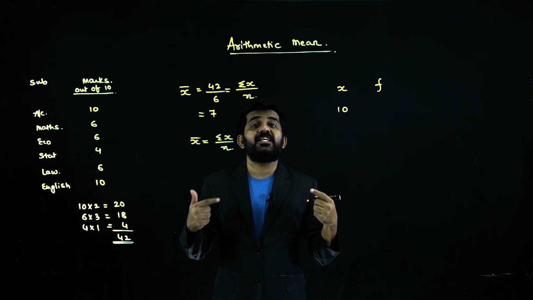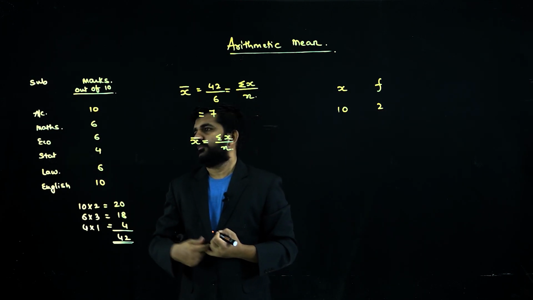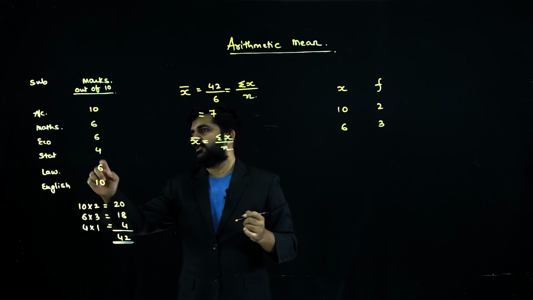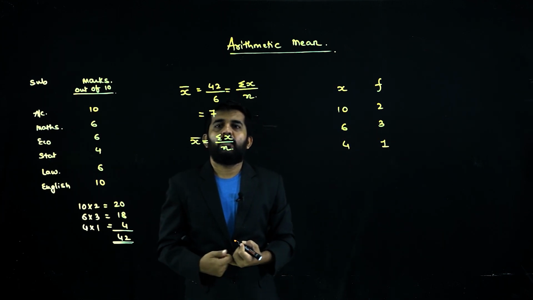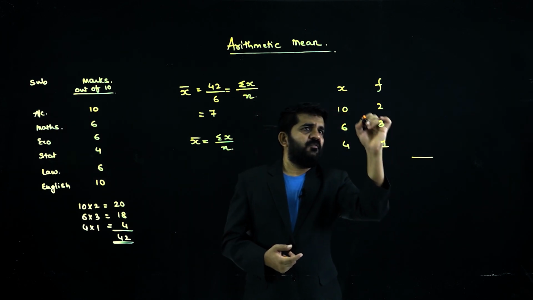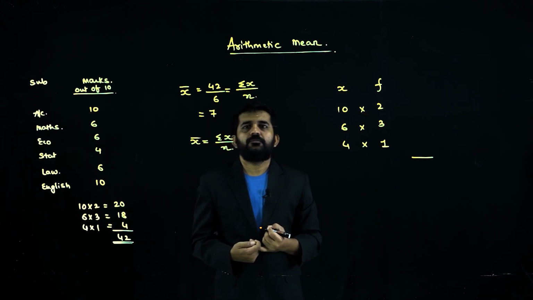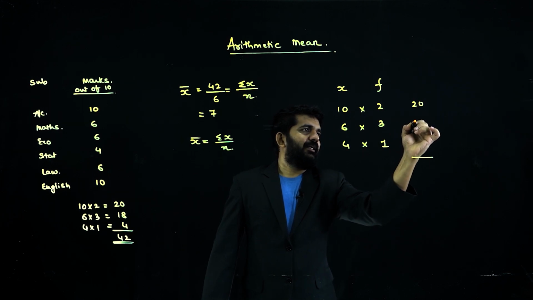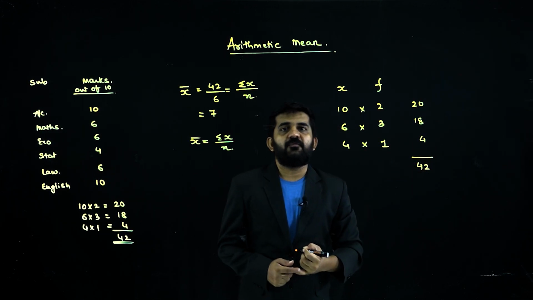What is the frequency of 10? 2 times. 6 is repeated 3 times. 4 is repeated 1 time. Now, if I multiply these, what is the answer? 20, 18, 4, which is nothing but 42.